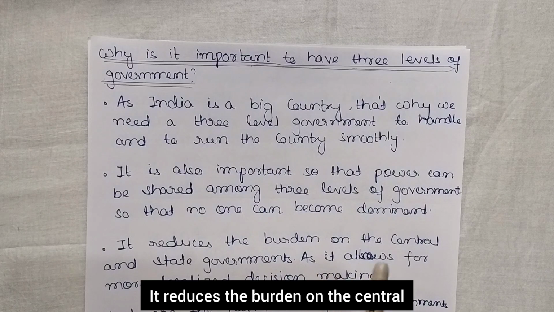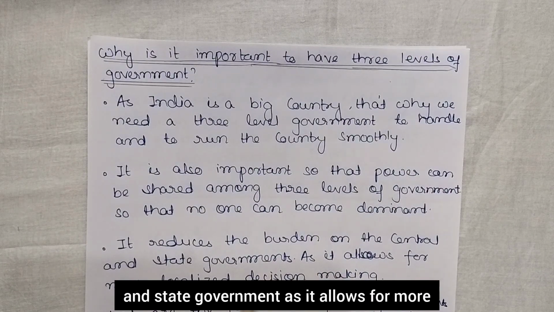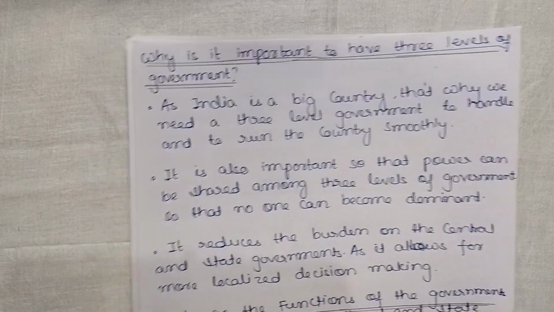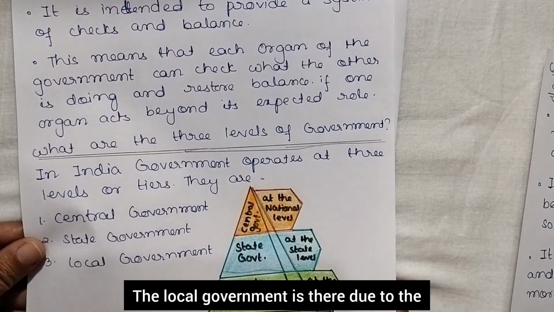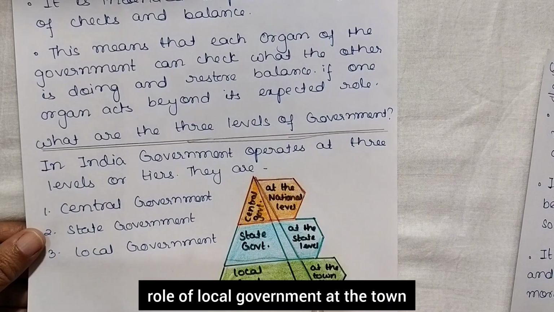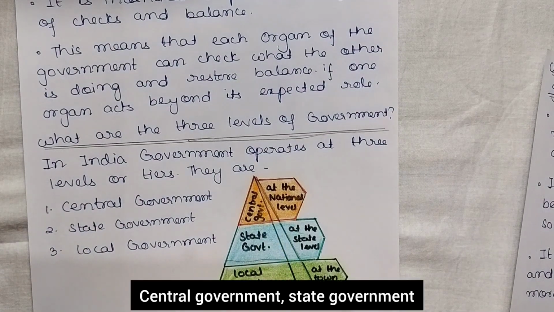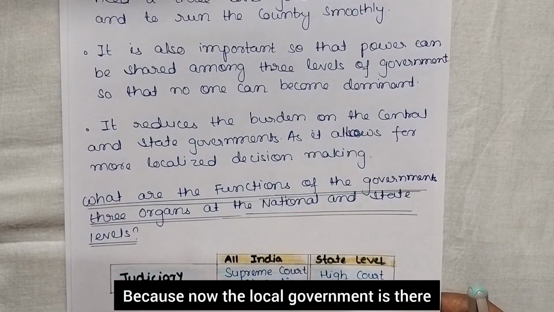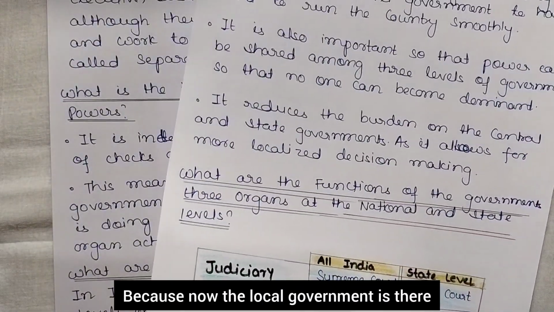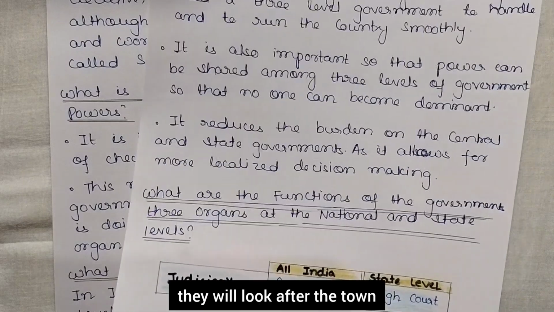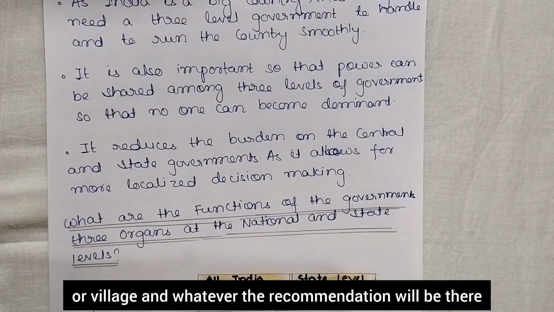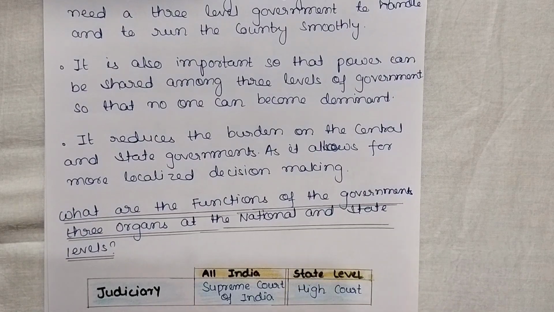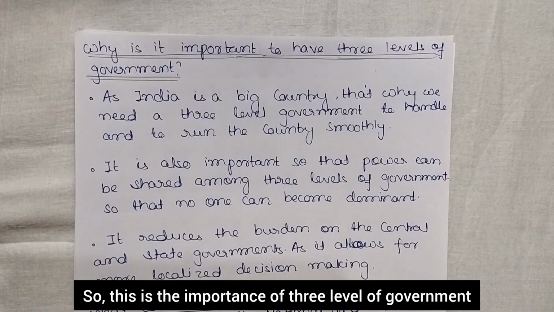It reduces the burden on the central and state governments as it allows for more localized decision making. Now the third, the local government, due to its role at the town and the village, reduces the burden on the central and state governments a little bit, isn't it? Because now the local government is there, the panchayati raj and the municipal corporations will look after the town or village, and they will give recommendations and do the decision making. So this is the importance of three levels of government.